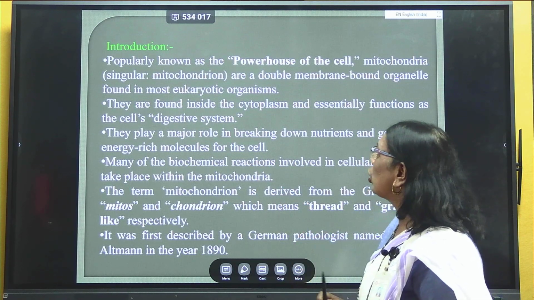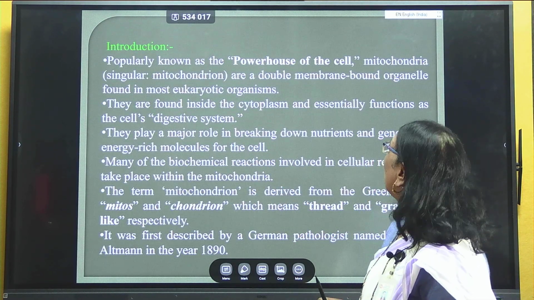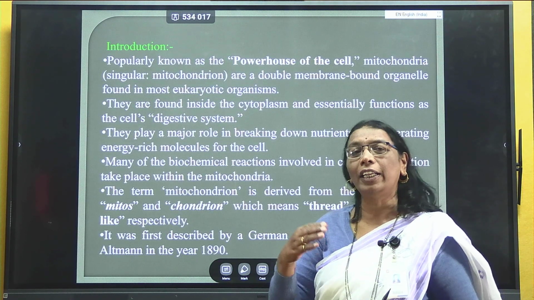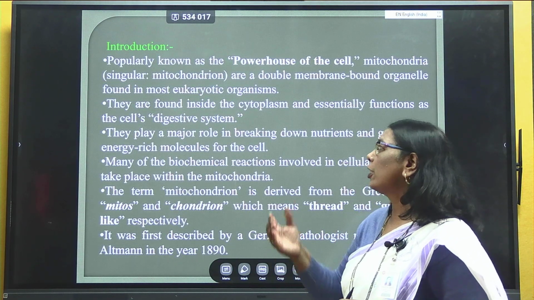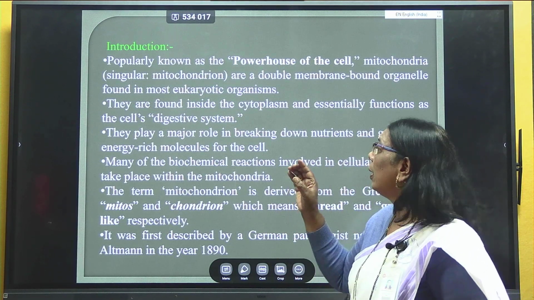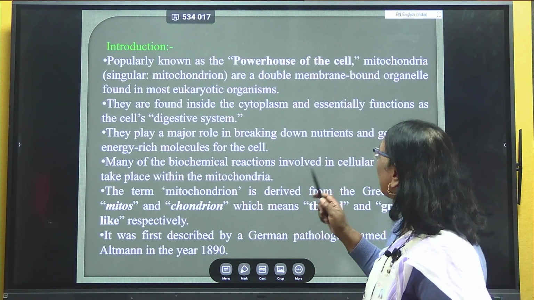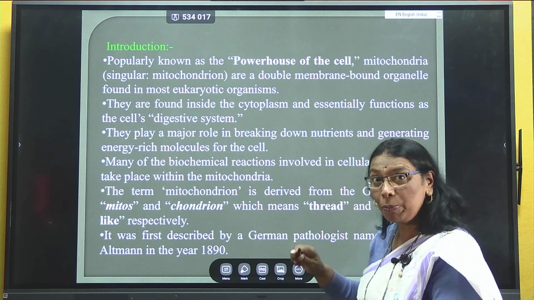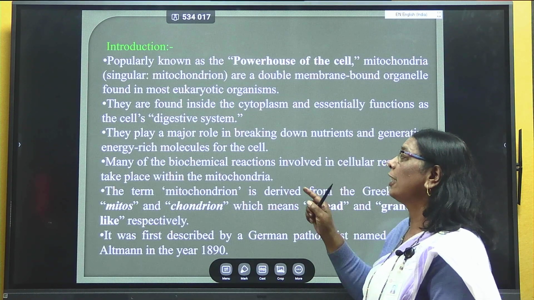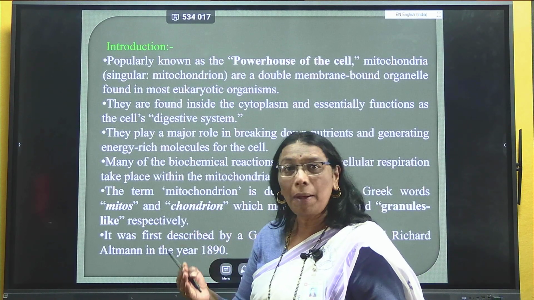They play a major role in breaking down nutrients and generating energy-rich molecules in the form of ATP for the cell. Many of the biochemical reactions involved in cellular respiration take place within the mitochondria.